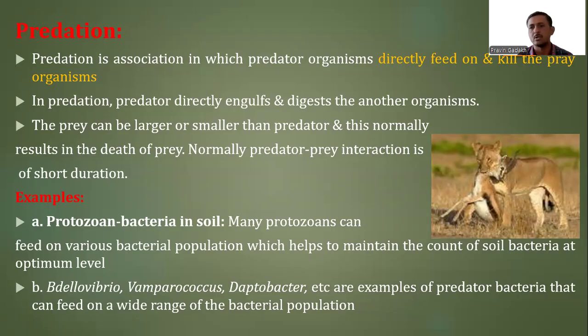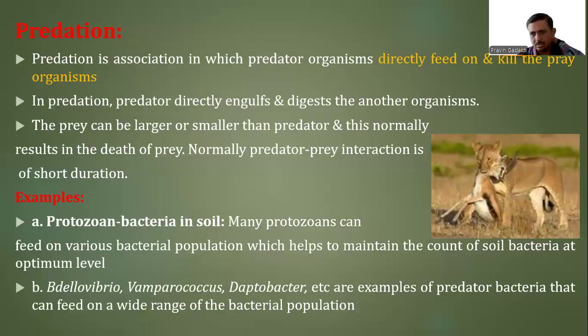So in this diagram, we can see a carnivorous organism directly feeding on a herbivorous organism, so that the prey's number or presence is directly eliminated. In predation, the predator directly engulfs and digests the other organism. So it is all about predation. The prey can be larger or smaller than the predator, and this normally results in the death of the prey. Normally, predator-prey interaction is of short duration.